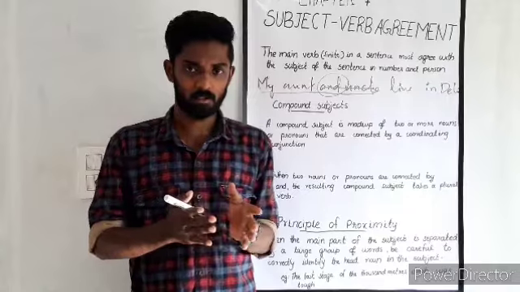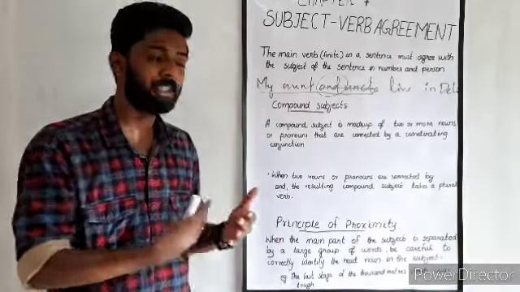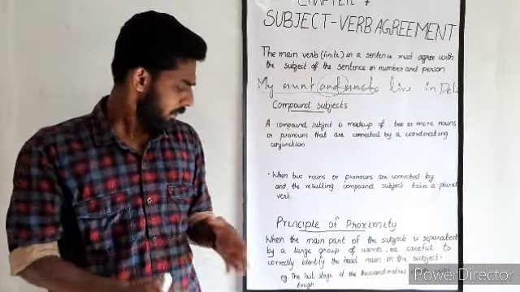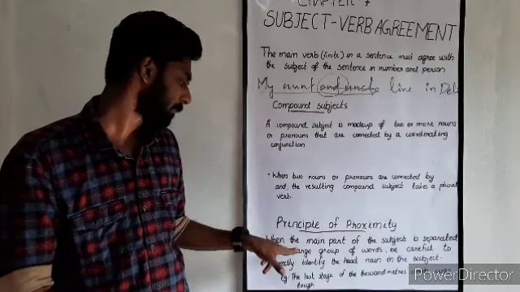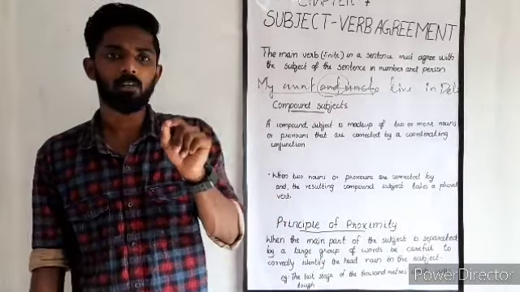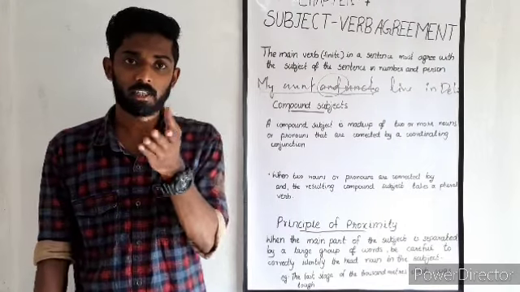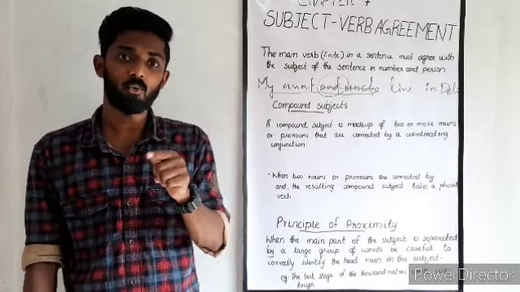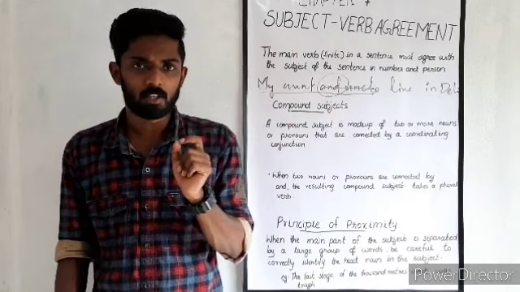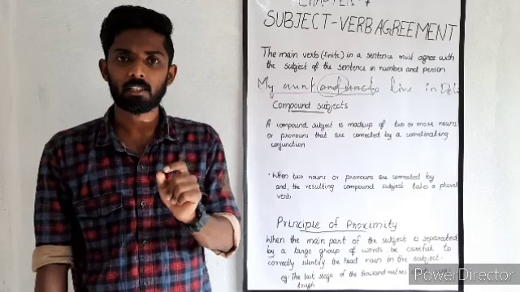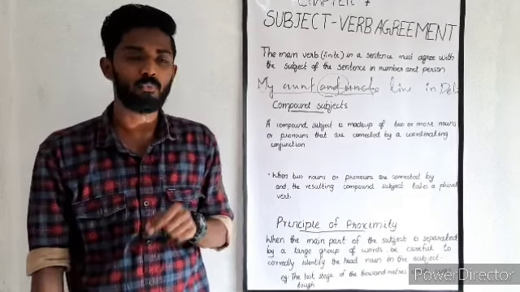It is nothing but the nearness of the subject and the verb. That is, when the main part of the subject is separated by a large group of words, be careful to correctly identify the head noun in the subject. For example, the resounding and rhythmic beat of the drums makes my heart go faster.